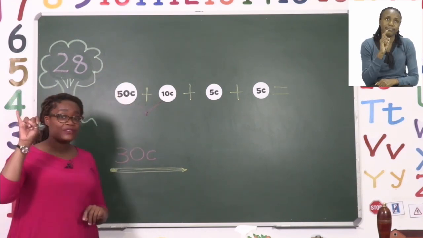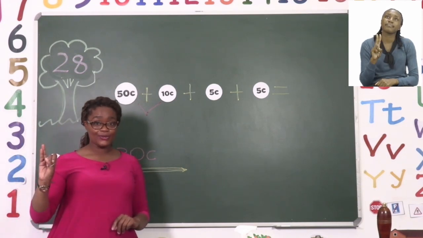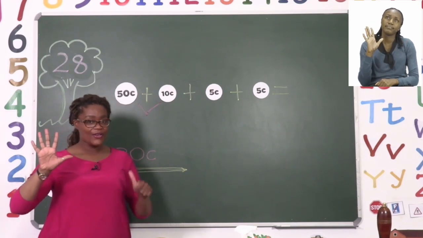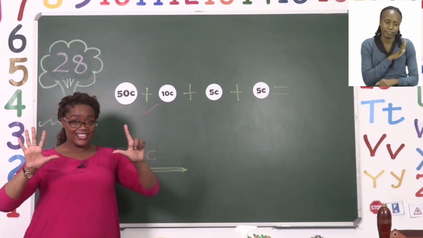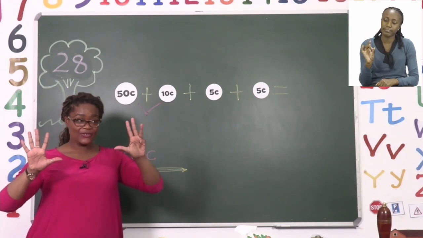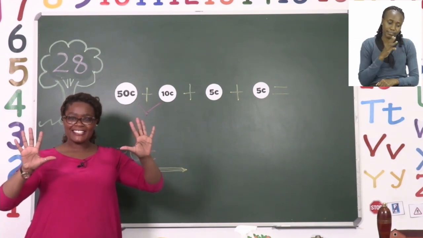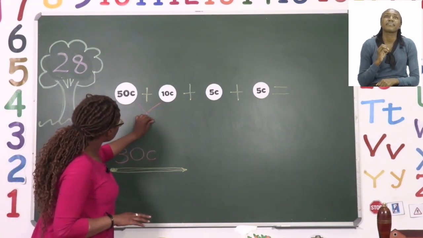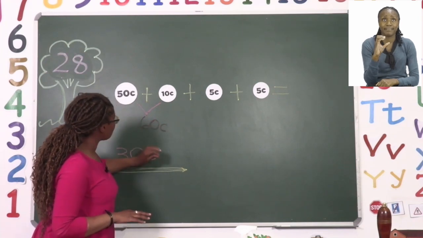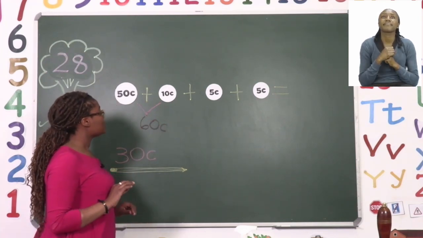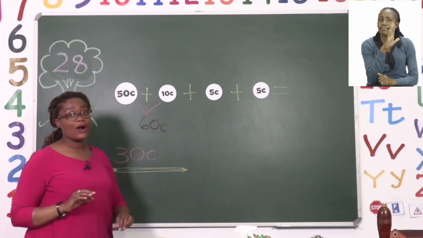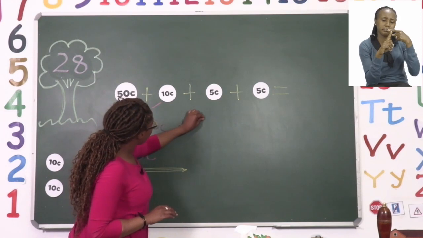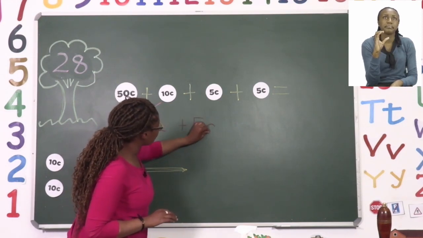50 is already there. 51, 52, 53, 54, 55, 56, 57, 58, 59, 60. So we know that 60 cents is our answer. Now we need to add 5 more cents to our 60 cents. So we're going to say 60 cents plus 5 cents.